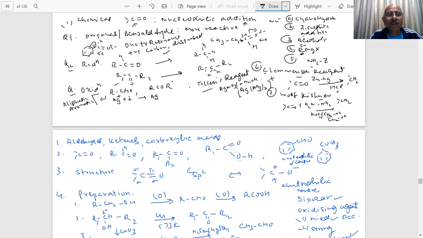So student, then what will be the product here? You will get a carboxylate ion, student, and that is the reason you will form a silver mirror. This becomes an important test to distinguish aldehydes and ketones. Did you hear anything else?